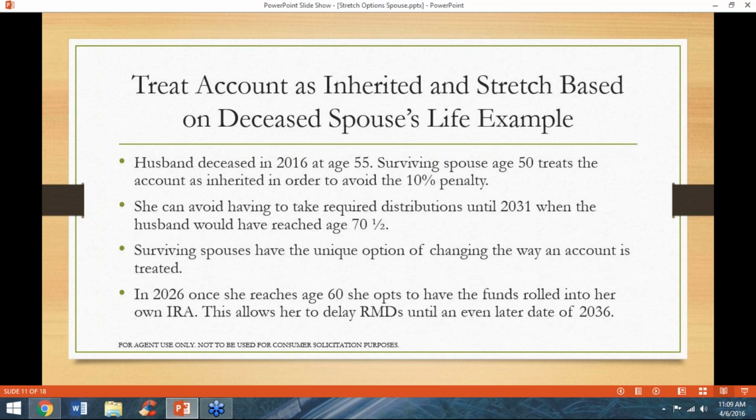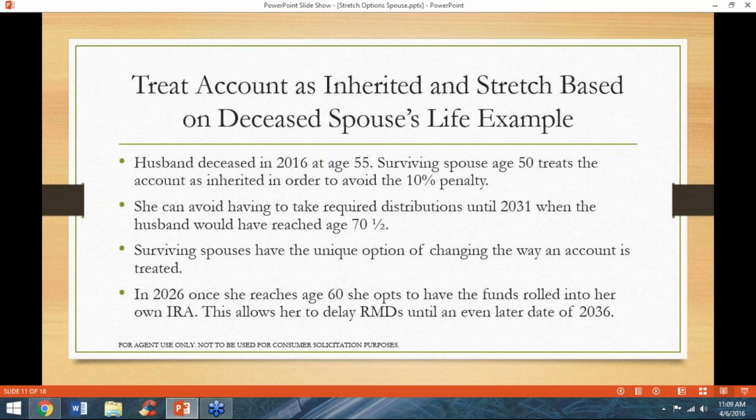Let's add a little bit to the previous example using the same facts. The husband passes away in 2016 at age 55, leaving his IRA to his 50-year-old wife. She chooses to treat the account as inherited in order to avoid the 10% penalty if she needs to access funds before age 59 and a half.